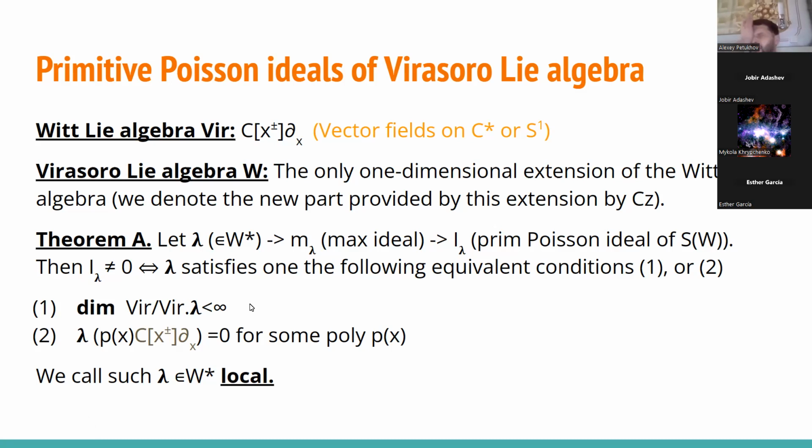It's easy to check that such local functions form a subspace of W star, and they even form a submodule of W star. So even if we consider from the start the full dual space W star, it turns out that we really need only some small part of local functions, and we can ignore the rest.